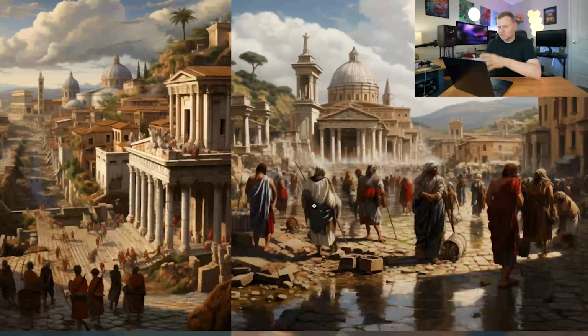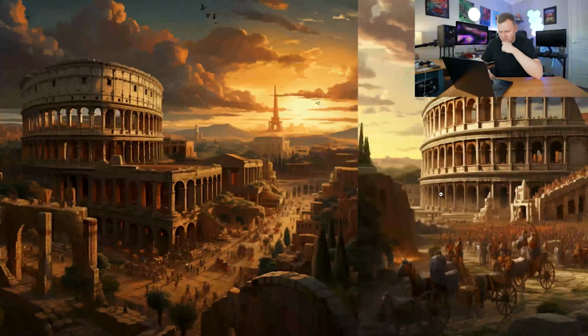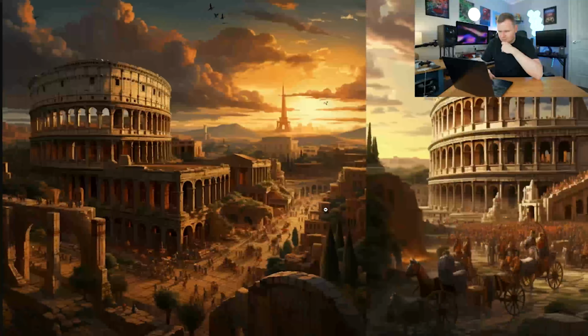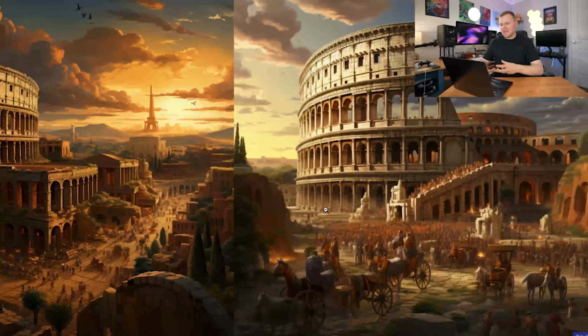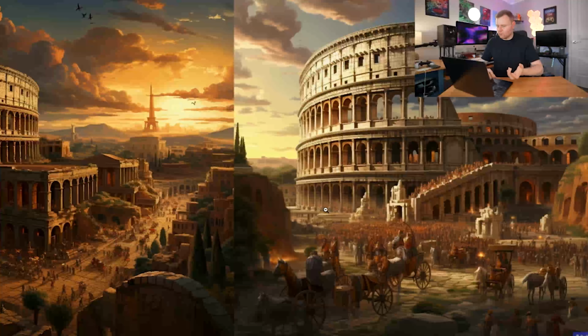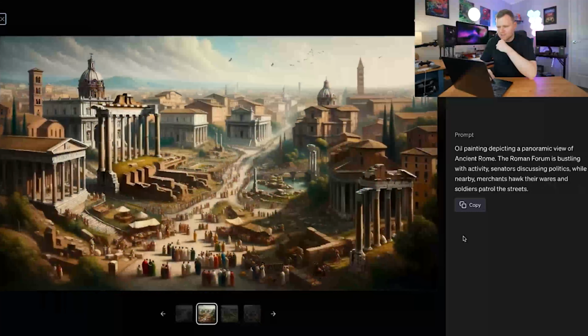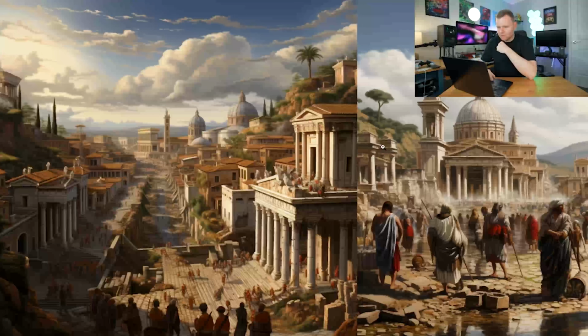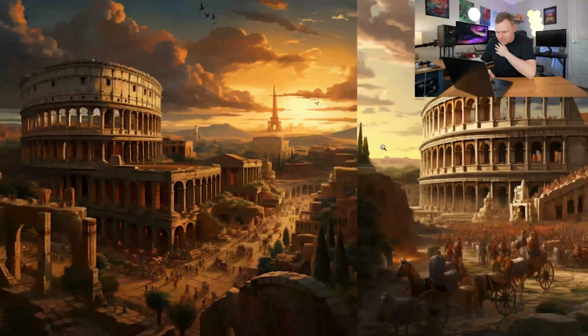Whereas these images actually capture the essence of history. Yeah, I like Midjourney a little bit more because it feels like it captures the essence of ancient Rome a little bit more. These images are amazing, but I feel like this captures a little bit more of what ancient Rome used to actually be like, to me personally.